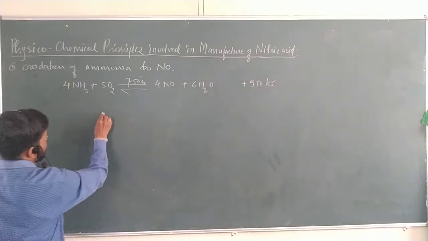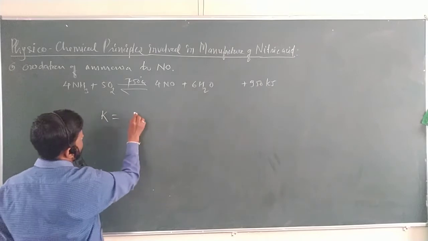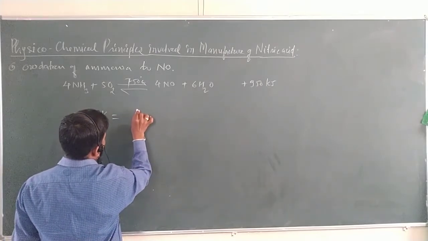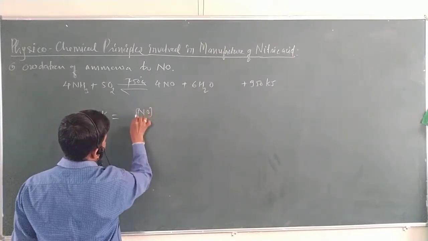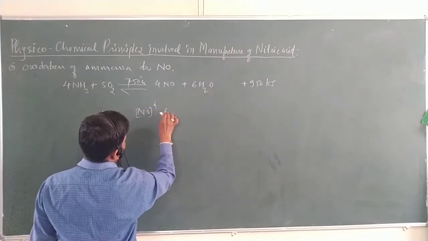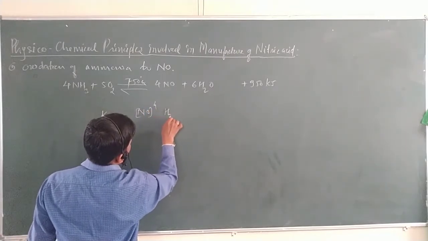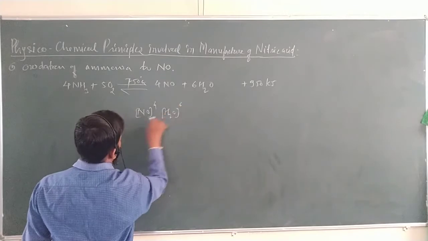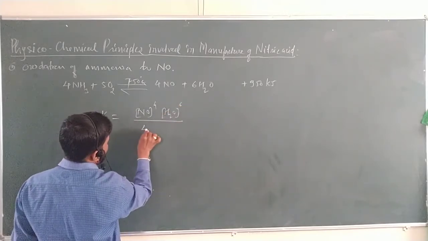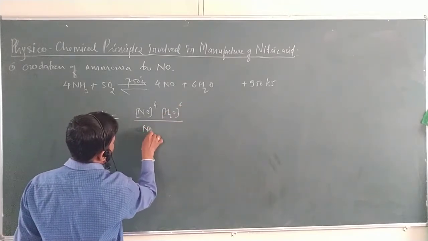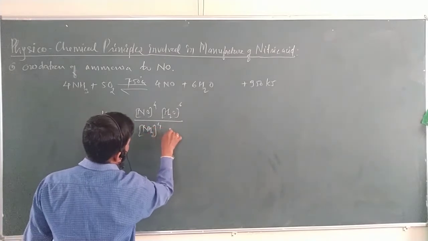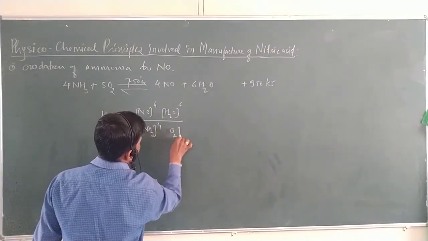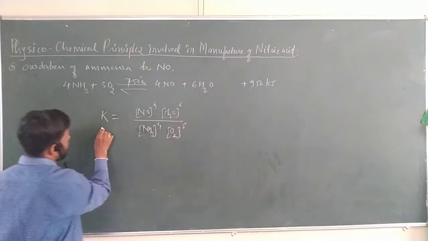So, here we can see the equilibrium constant. How can we write the equilibrium constant? It is the molar concentration of products divided by the molar concentration of reactants, here ammonia and oxygen. So, this is the equilibrium constant.